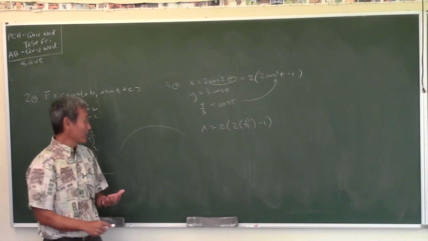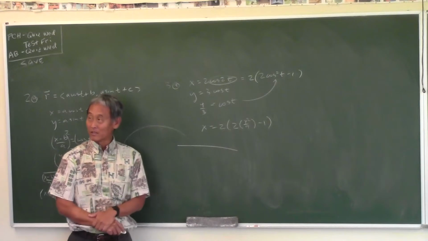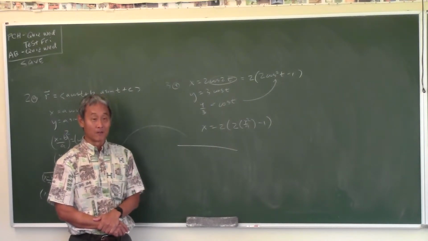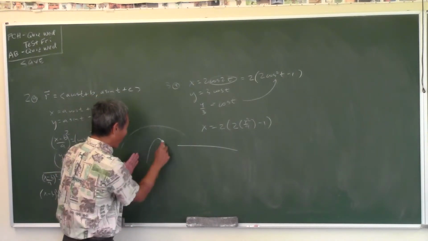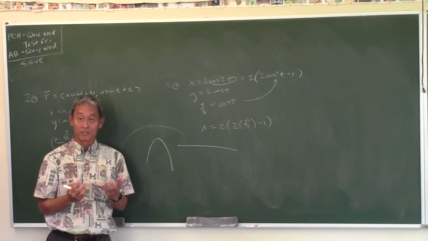So if you have a straight line, it doesn't curve at all. What do you think the curvature is? 0. Wait, let me think about that. Yeah, that would be 0. But what if you have something that curves really sharply, like a parabola? Then the curvature would be large.